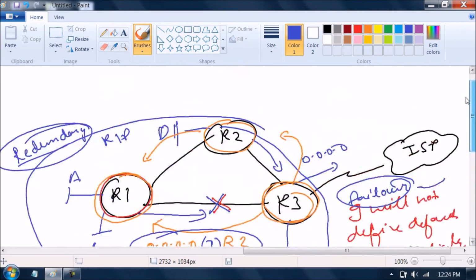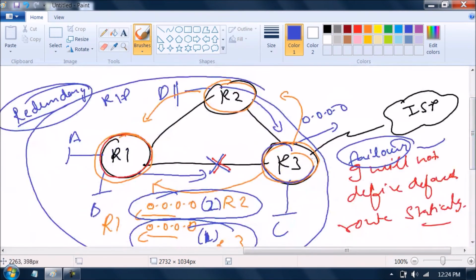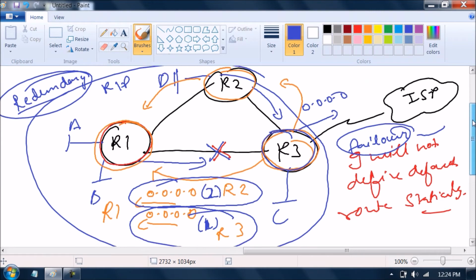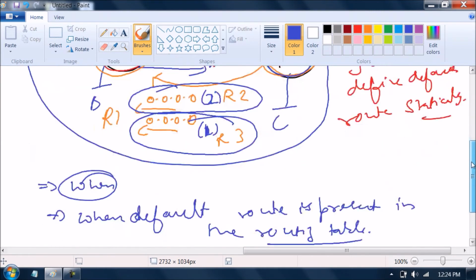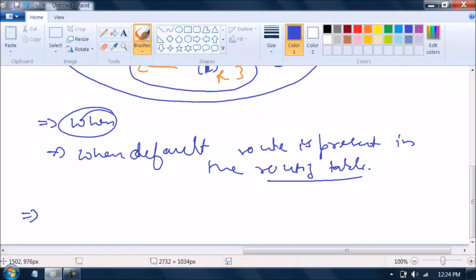What I am trying to say is, if on R3 there is no default route, RIP will never advertise it. But if on R3 we have a default route, R3 will advertise it as a RIP update. Now, how?